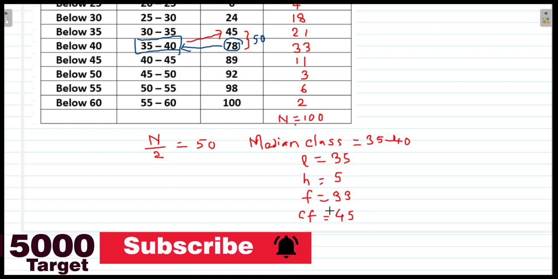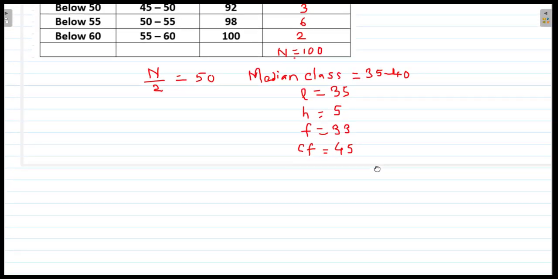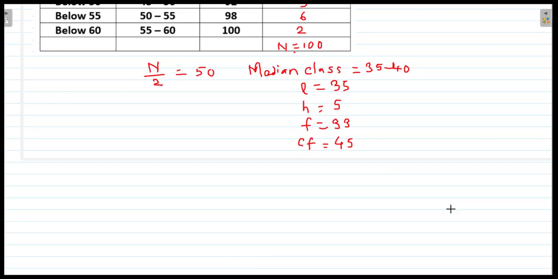Now we have got everything, and now we put the values in the formula to calculate the median.